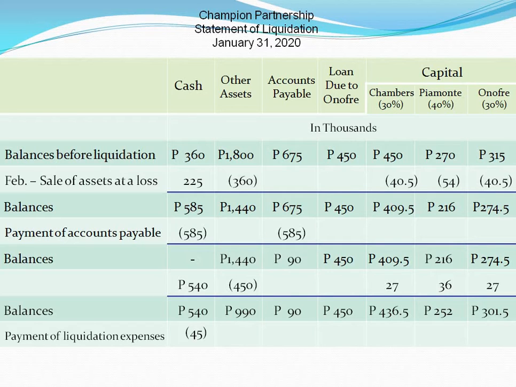And like loss on realization, liquidation expenses decrease the capital of the partners using, again, their profit and loss sharing ratio. Balances again.